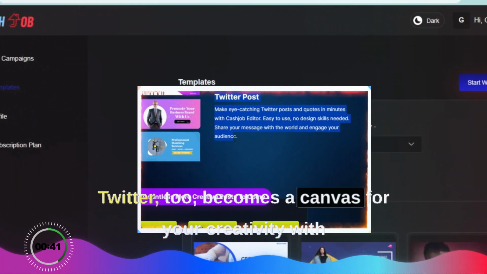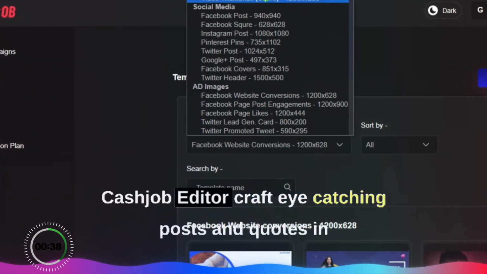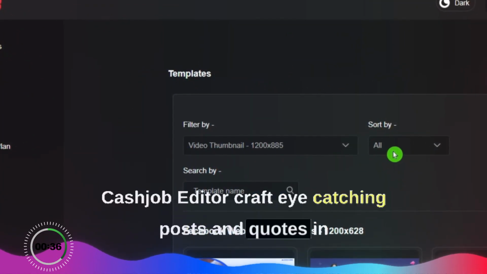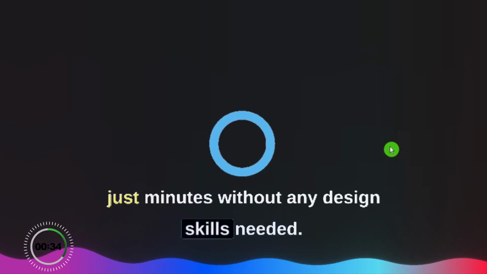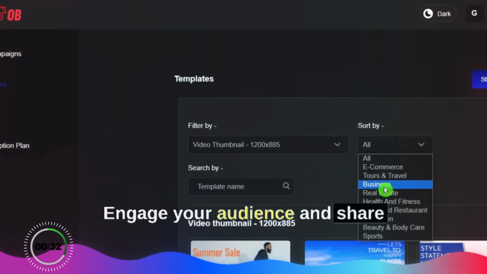Twitter too becomes a canvas for your creativity with CashJob Editor. Craft eye-catching posts and quotes in just minutes without any design skills needed. Engage your audience and share your message with the world.